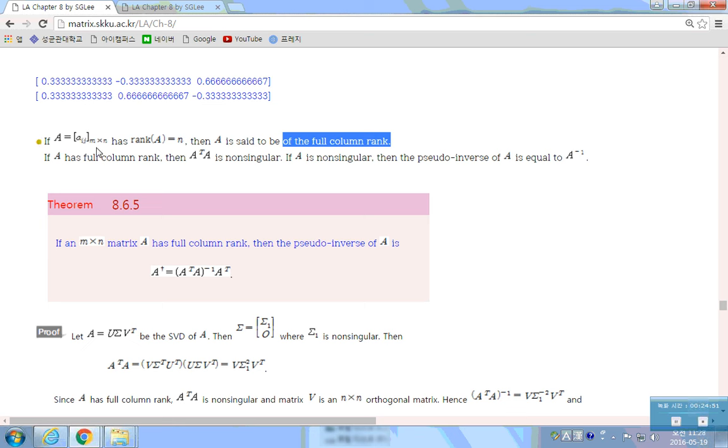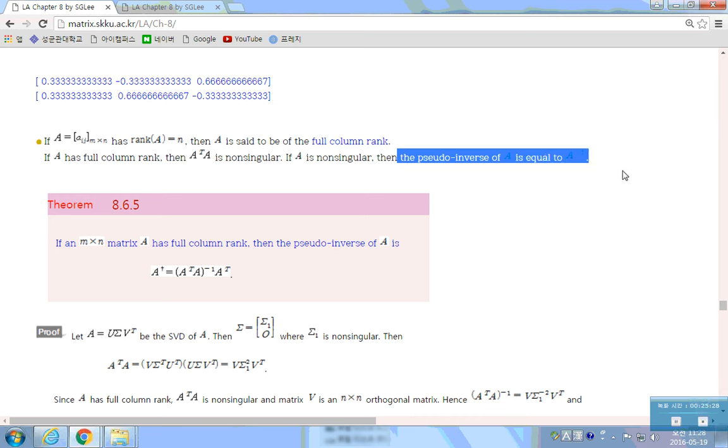If A is an n by n matrix, and if the rank of A is n, that means the columns are all linearly independent. So we have wholly linearly independent columns, and in that case, we call it full column rank. In that case, this n by n matrix is non-singular because its rank is n. So if A is non-singular, then the pseudo inverse of A is just A inverse.